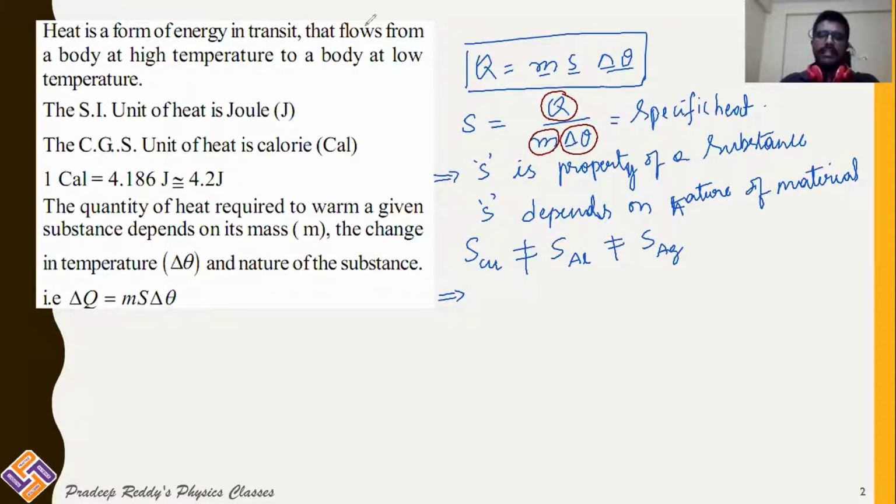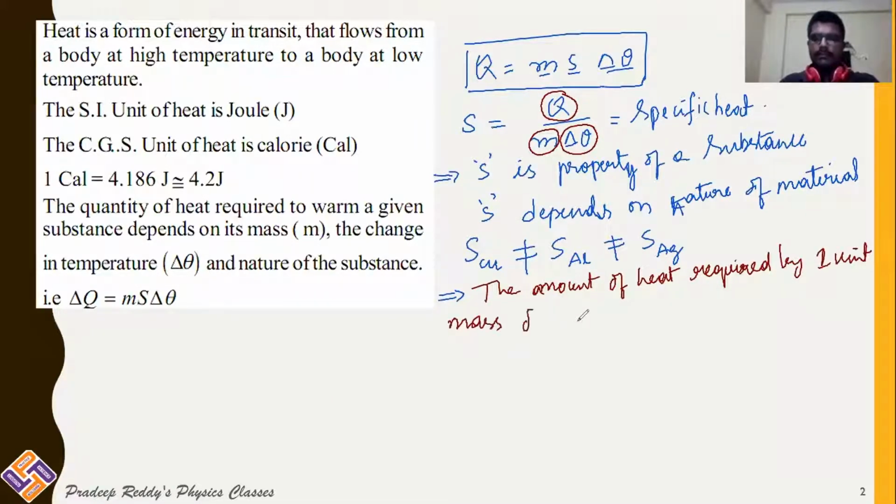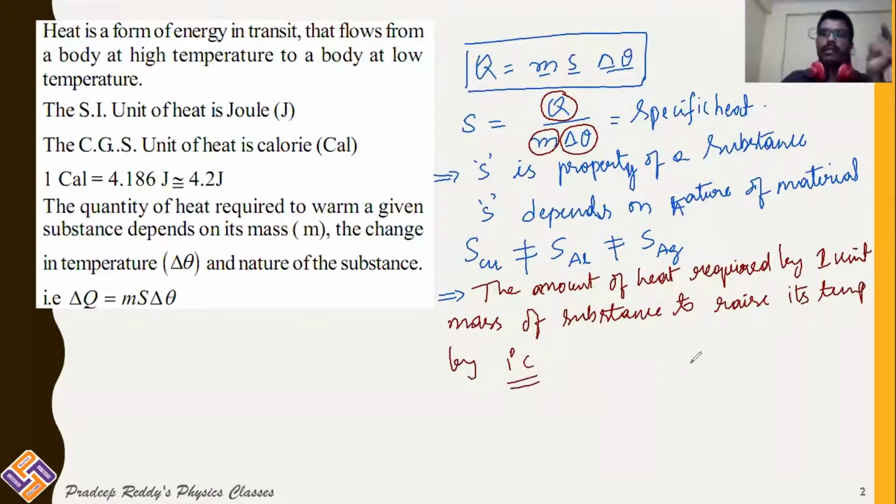So you can define specific heat S as the amount of heat energy required by 1 unit mass of the substance to raise its temperature by 1 degree Celsius, whatever it is.